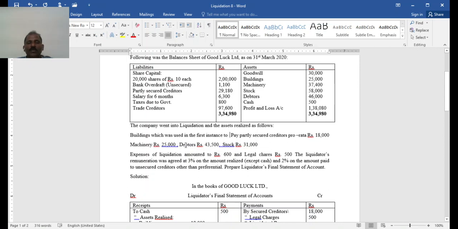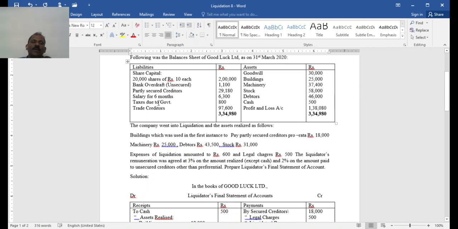Then machinery 25,000, debtors 43,050 and stock 31,000. Expense of liquidation will be 600 and legal charges 500. Liquidator's remuneration is agreed at 3% on assets realized except cash. You see, cash has to be excluded here as it is said. And 2% on the amount paid to unsecured creditors other than preferential. Prepare the liquidator's final statement of account.